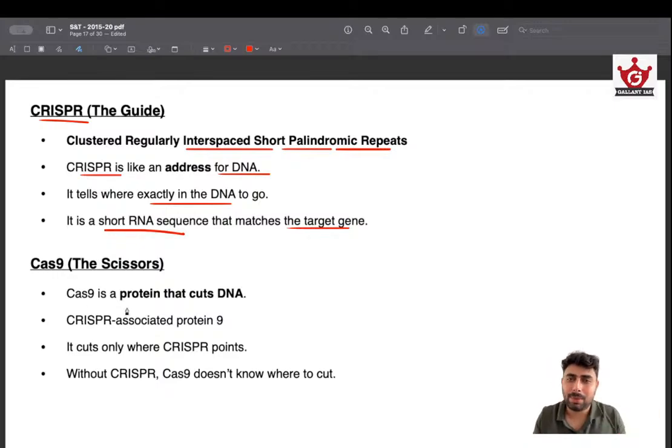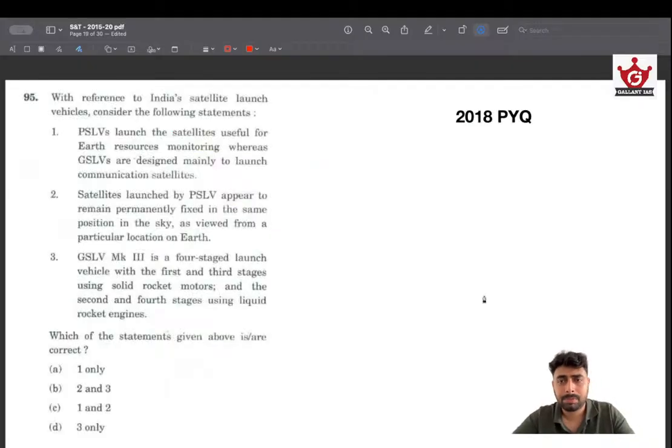So Cas9 is the protein that cuts. Once the destination is reached through the CRISPR, we cut that, or edit that, make changes to that. So that's how it works. Cas9 is a molecular scissor, it's a protein, and it's used for gene editing. Basically, without CRISPR, Cas9 doesn't know where to cut, and without Cas9, CRISPR is not that useful.